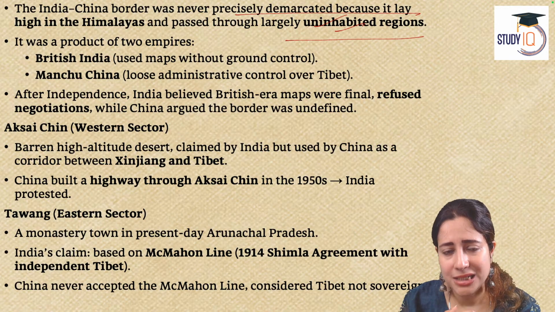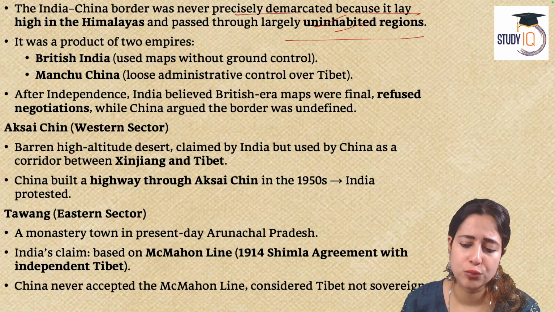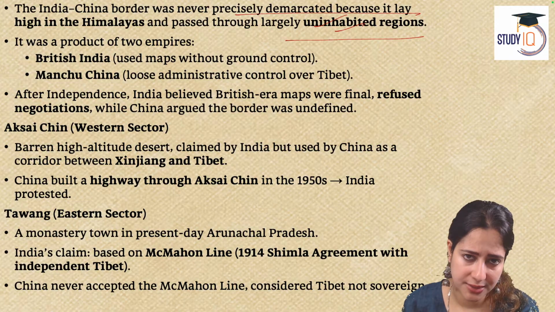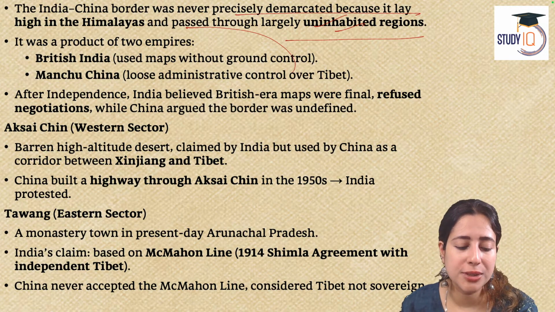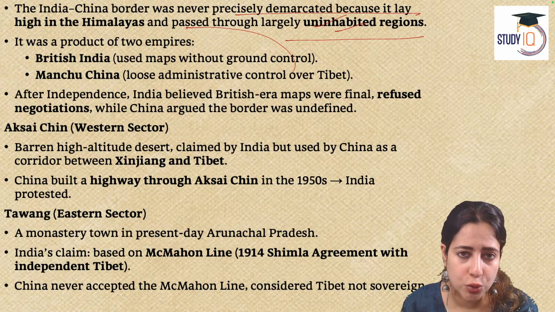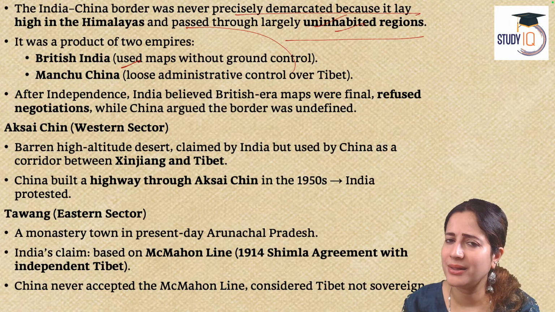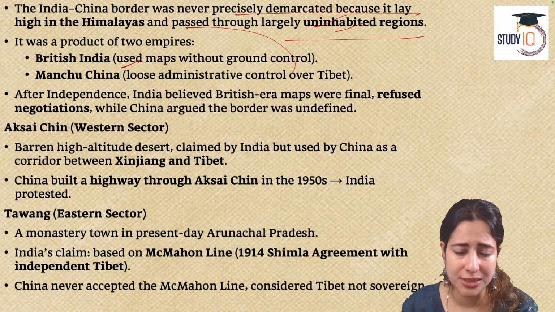So this border also passes through certain areas which are completely vacuum. Nobody lives there. They are uninhabited except for some tribals. Now, what happens? The decision on what is the border was essentially taken by two sources. One was the British, who used maps and did not bother to do any ground measurement. It was very vague and not scientific.